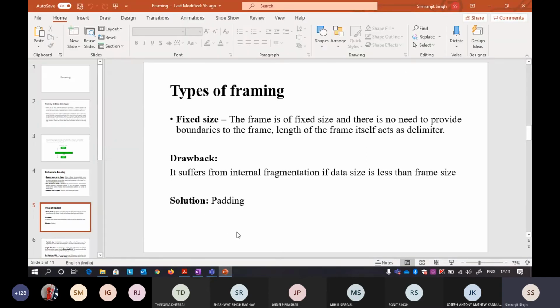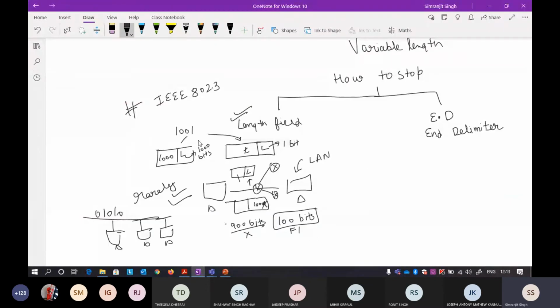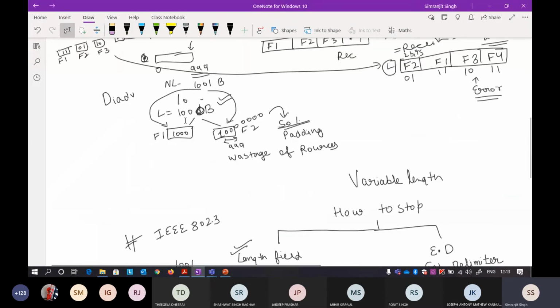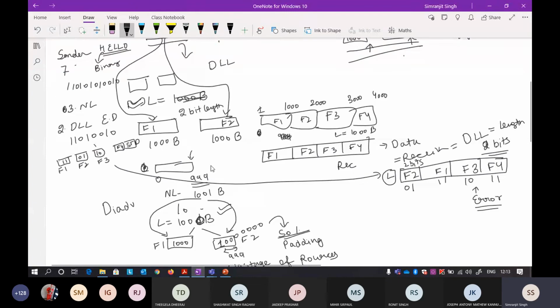Suppose I provide you with the same slide as well. Fixed size framing suffers from something called internal fragmentation. Internal fragmentation means, going back to the example, that when you are dividing it into two parts, the first part is completely used and in the second part only 1 byte is used. The remaining 999 bytes are unusable. This scenario, where you are wasting more resources, is called internal fragmentation.